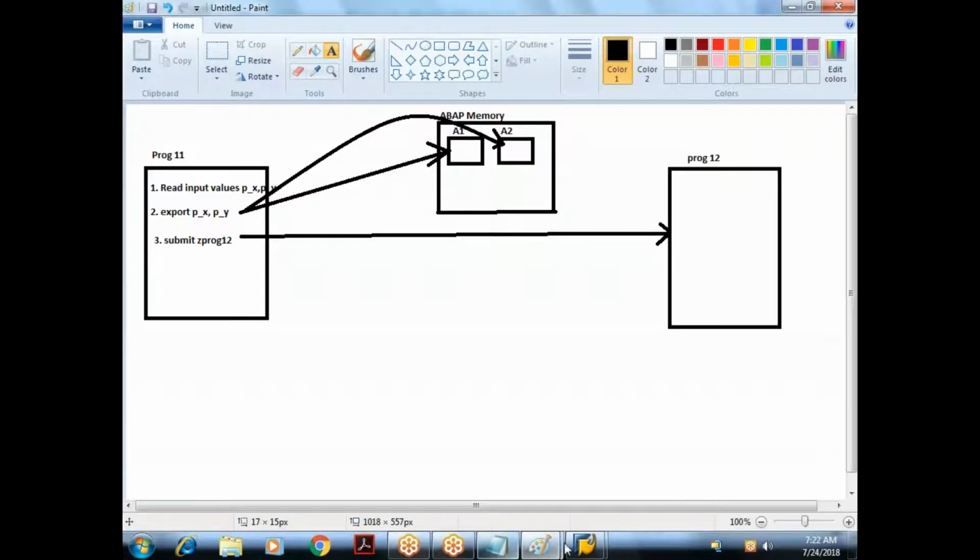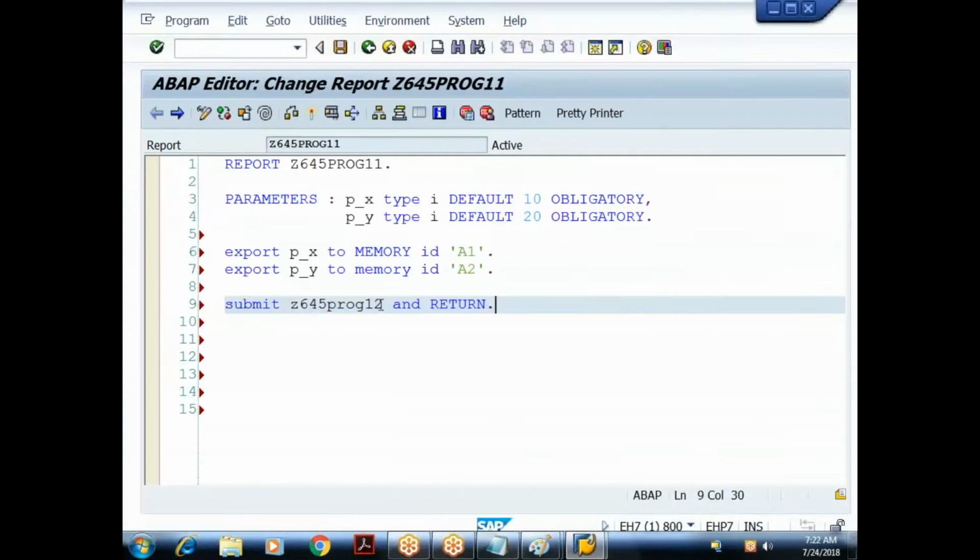As of now, program 12 is not available, so let me create it parallelly. I have not yet finished the creation of the 11th program, but let me create the 12th program parallelly so that you'll understand the sequence. It's not compulsory that I develop it parallelly. I can do it one by one also, but just to understand the sequence, I'll open another session. I can open up to 6 sessions.